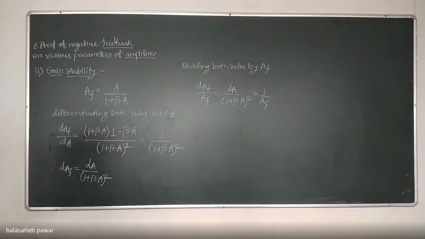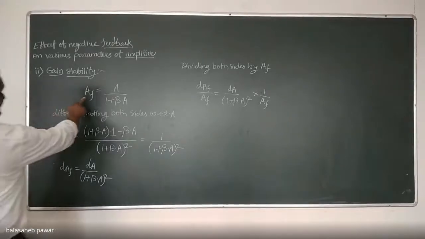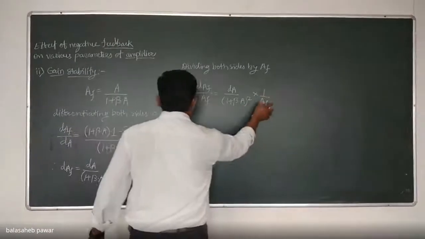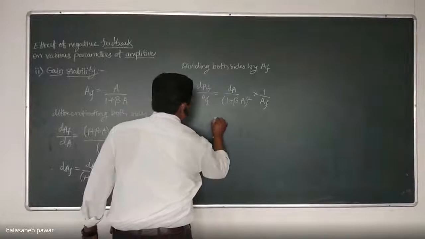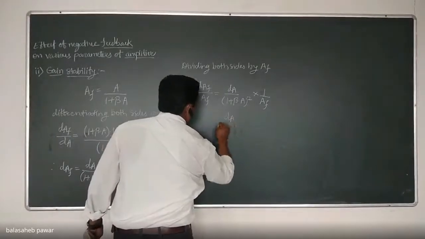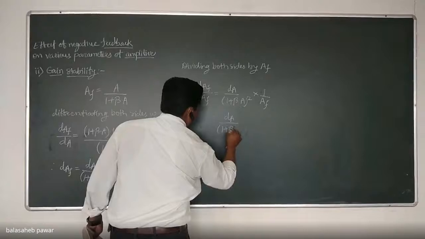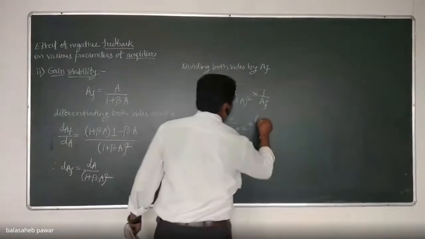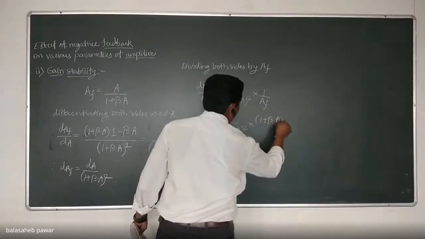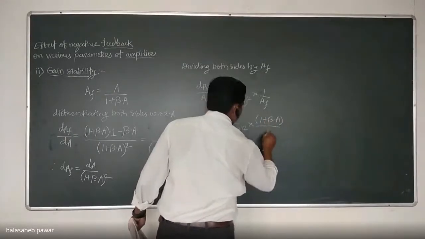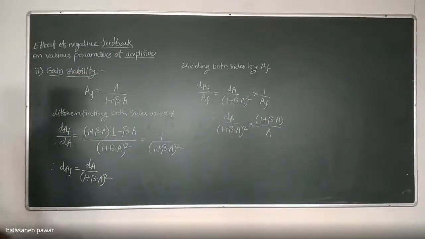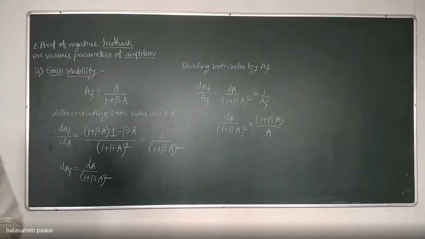Now, what is AF? Already we mentioned that AF is nothing but A by 1 plus beta A. So just replace AF by this equation, so that we will have dAF equals dA by (1 plus beta A) whole square, into (1 plus beta A), divided by capital A. Is it? Replace that AF by A by 1 plus beta A. Okay.